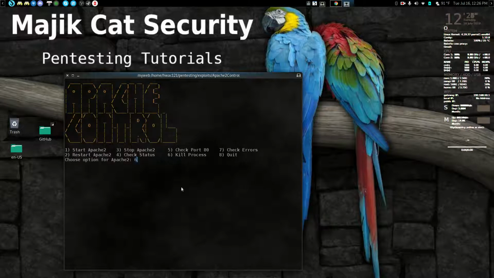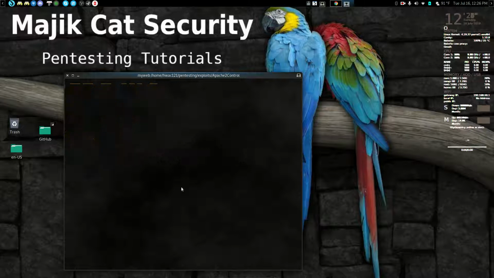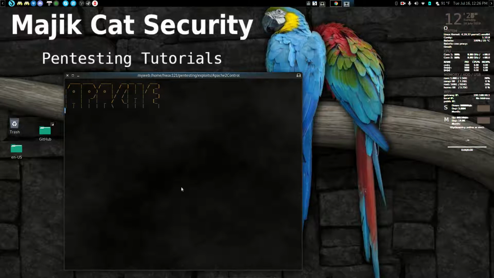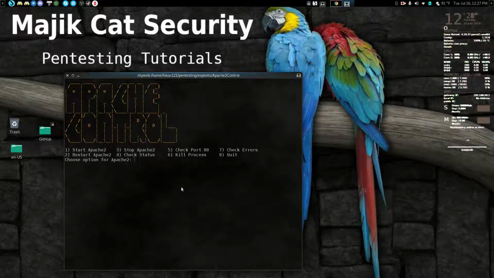So I can go to 6, 19952. There we go. Okay, now let's check port 80 again. And nothing is on port 80 anymore. See, it's just a handy little utility. So now I could hit start. I could hit 1 and start Apache server if I wanted to. I can restart it, stop it, check the status. See, if we check the status right now, nothing's running there.